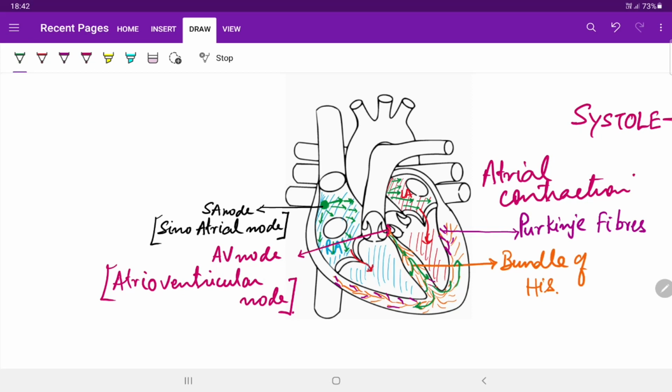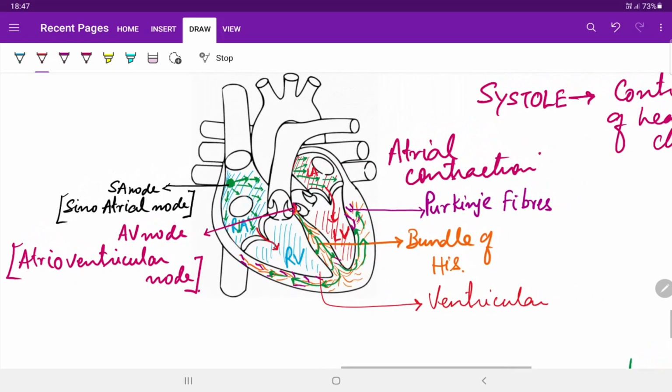So the excitation signal causes the contraction of the ventricles. Now the right ventricle and the left ventricle contract forcefully, and these contractions are called ventricular contractions, or in other words, ventricular systole.